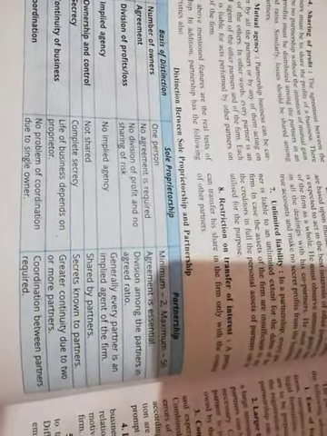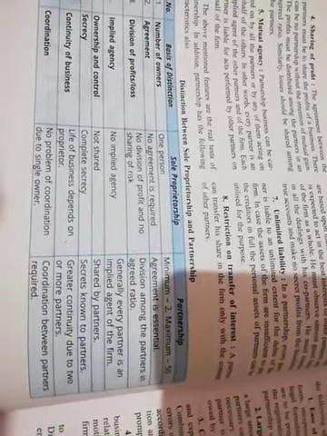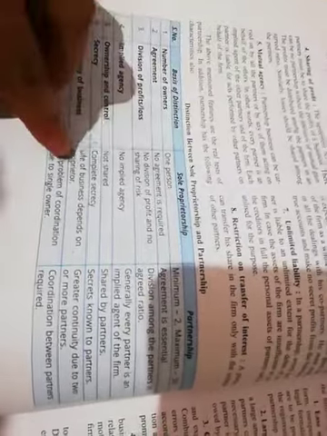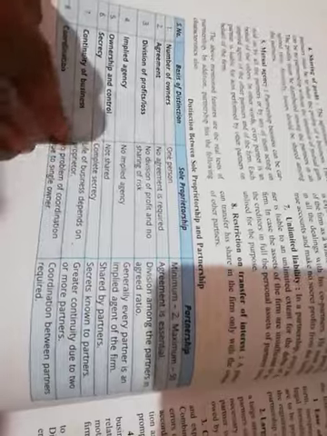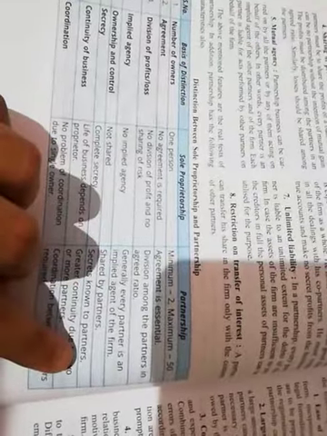There is only one person who is doing it. Understood. Then ownership and control. In sole proprietorship, the ownership and control belongs to one person. Therefore, it is not shared. In partnership, it is shared by partners. Secrecy: in sole proprietorship, I have told you, it's completely secret because there is only one person. In partnership, secrets are known to partners. So secrecy is not complete.